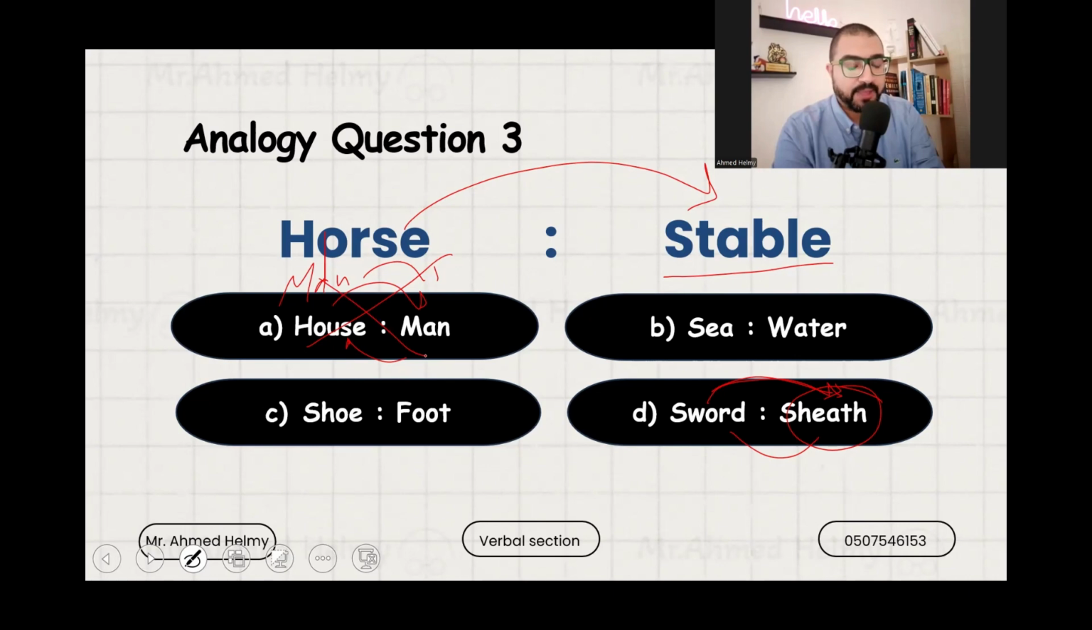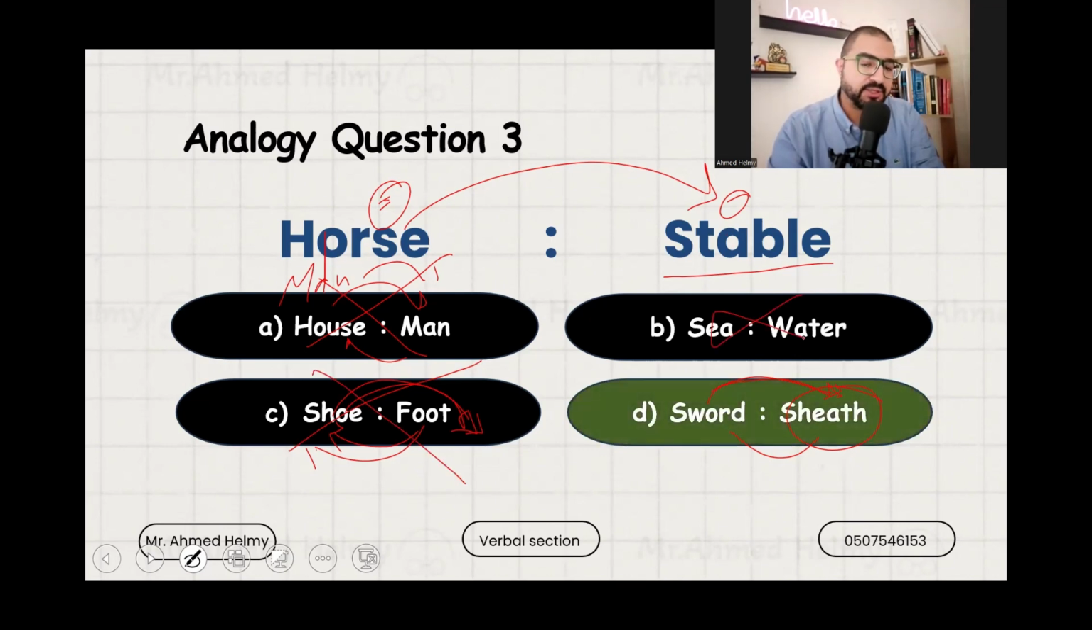Then shoe and foot. If they were flipped, with foot first and shoe second, I would agree with you. It's very important that you bear in mind how the words are arranged in the pair. The horse comes first, so the foot should come first, and the shoe second. So this choice is also wrong. Sea and water, of course, are not related. So the most accurate answer here is sword and sheath. Horse stays in the stable, sword stays in the sheath.